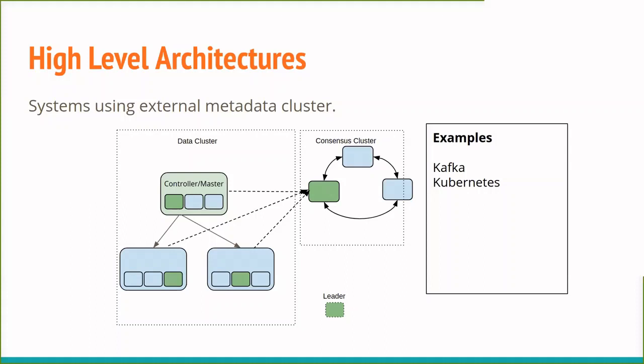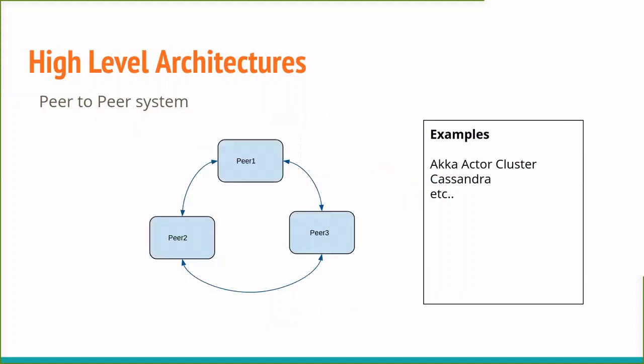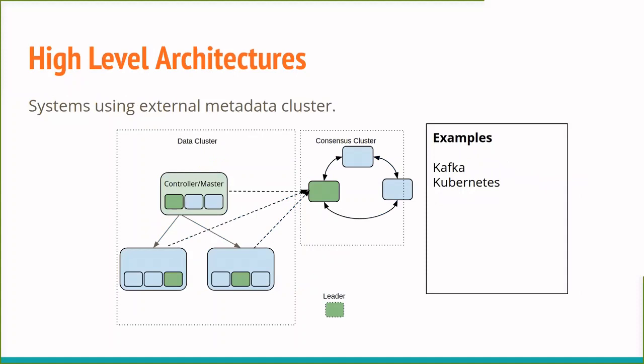The primary examples are Kafka, Kubernetes, or even HDFS kind of systems, which use Zookeeper or etcd kind of external stores, which do consensus within that small cluster. So mainly databases follow these two, and when I say databases, I'm using the term interchangeably for any system that stores data on multiple machines.